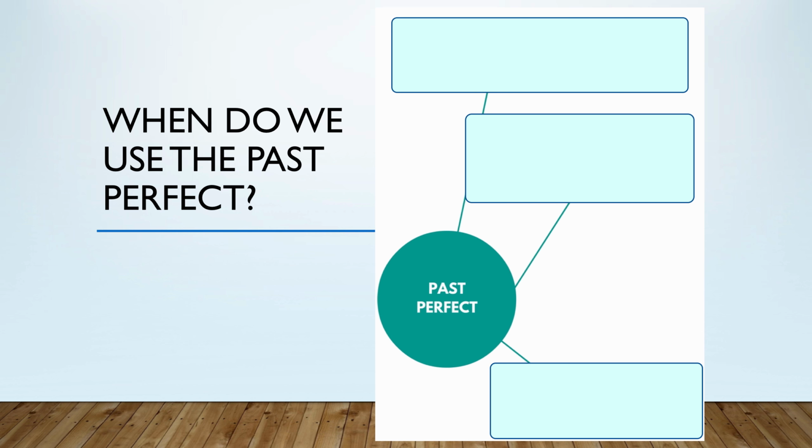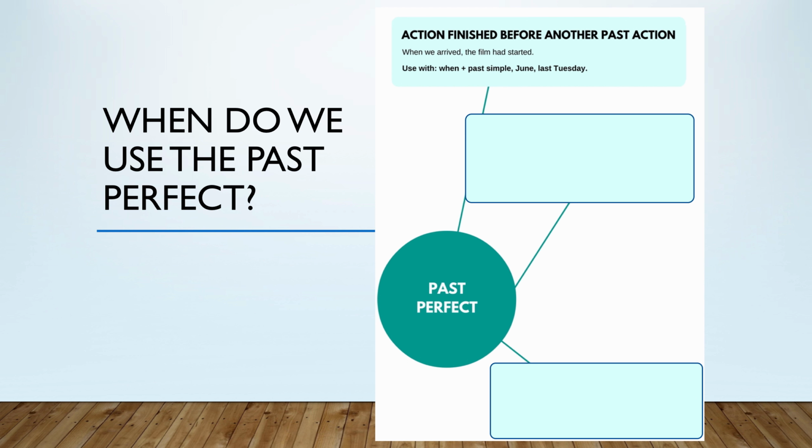When do we use the past perfect? There are three possibilities. The first one is the following. You can use the past perfect to talk about actions that finished before other actions in the past. Have a look at this sentence. When we arrived, the film had started.